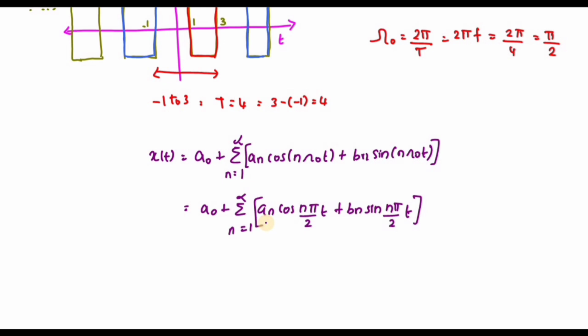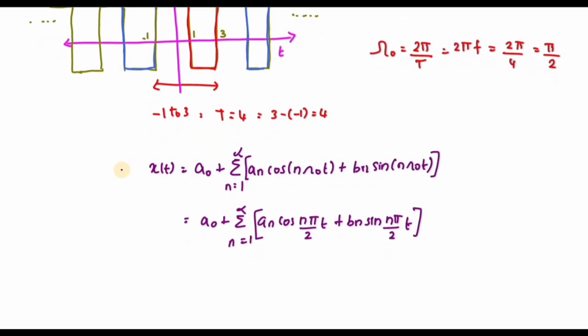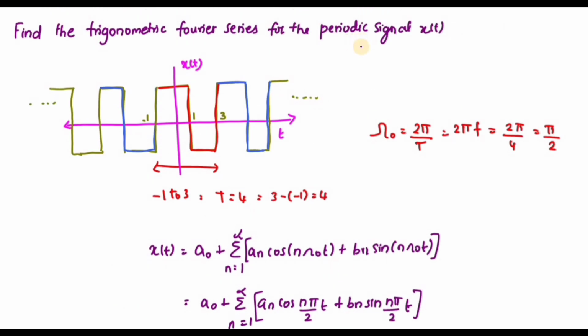Okay. Separately they have given the formula for a naught. A naught, a n and b n are called the Fourier series coefficients. In order to find the value of a naught, it is nothing but the average value of this signal.